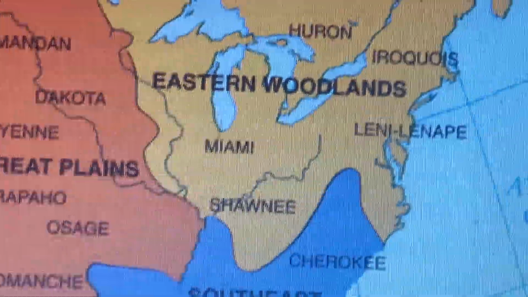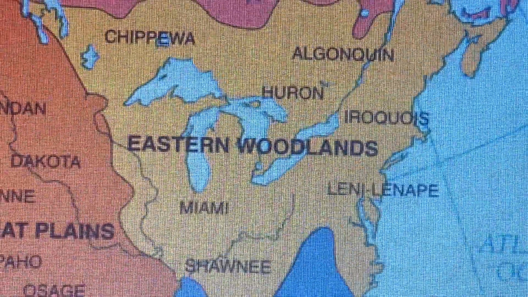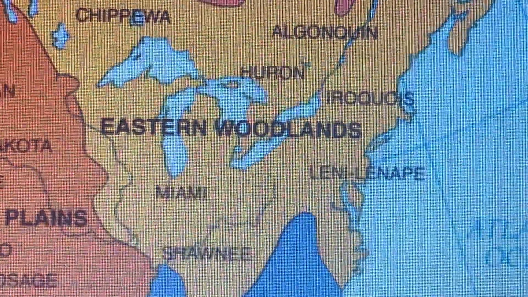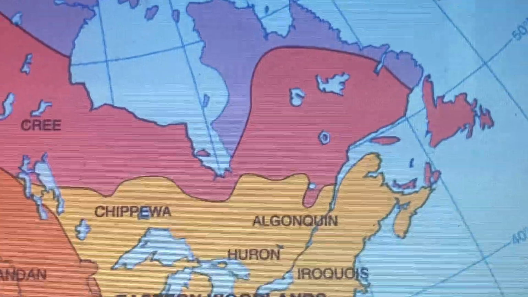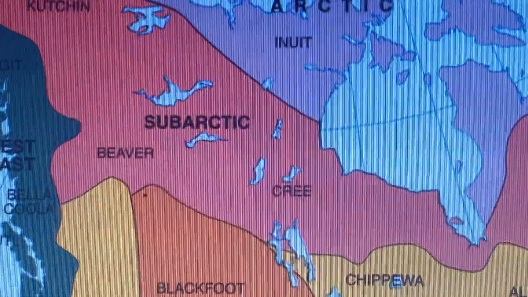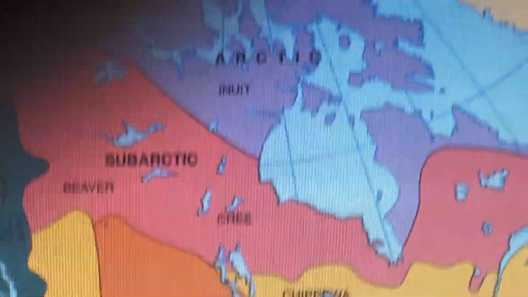many others. In the eastern woodlands, where the Iroquois Confederacy was established, the Algonquin, the Chippewa, the Huron, the Iroquois, the Miami, the Shawnee, and the Lenni Lenape. And the Cree up to the north in the subarctic, along with the Beaver tribe, and then again the Inuit in the Arctic region there.